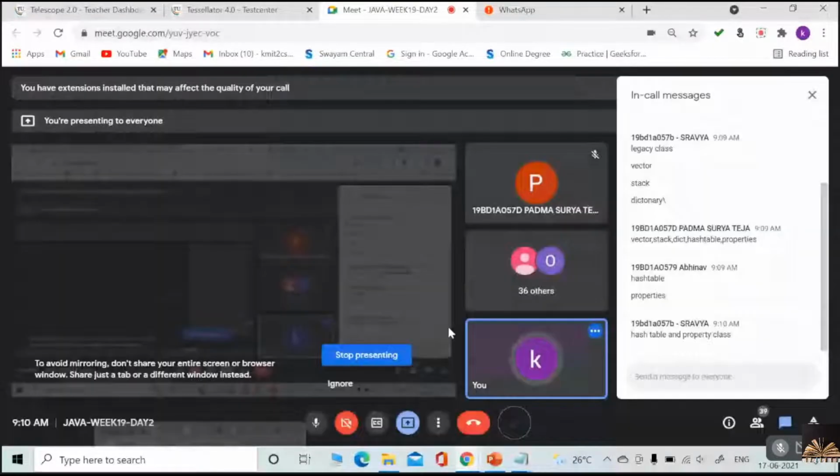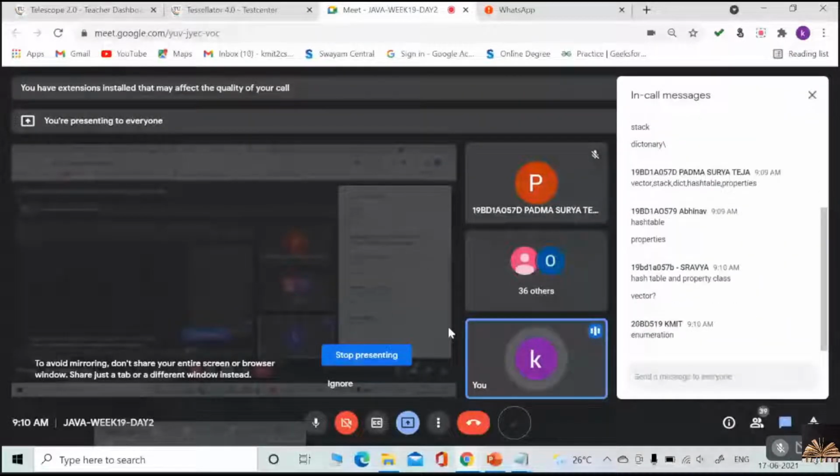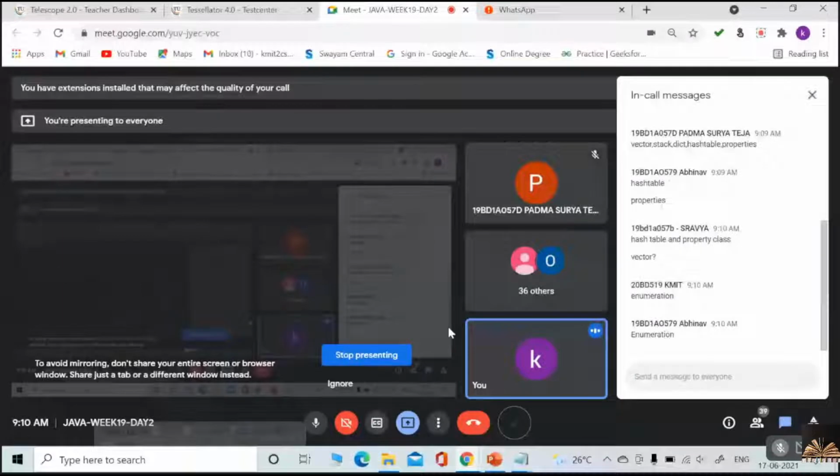But vector is a class, no? Enumeration, very good. Exactly. Like iterator in the collection framework, to enumerate your elements, the legacy interface is enumeration. Okay, right? And which method will return enumeration type of elements?